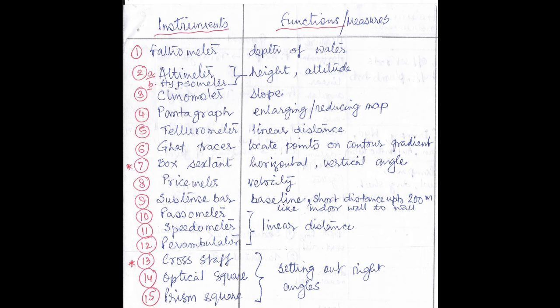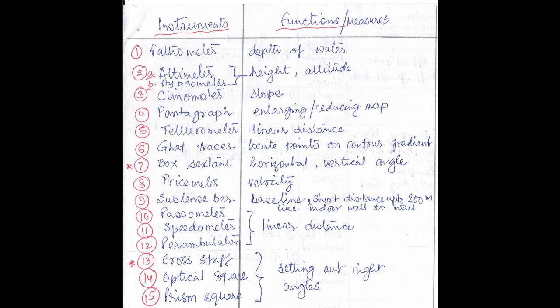Number 4, pantograph. Pantograph is used to enlarge or to reduce map. Fifth one is the tellurometer. Tellurometer is used to measure linear distance. Number 6, ghat tracer. It is used to locate points on a contour gradient. Number 7, box sextant. It is used to measure horizontal and vertical angle. Number 8, price meter. Price meter is used to measure the velocity of flow or wind. Number 9, subtense bar. Subtense bar is used to measure baseline or to measure short distance.